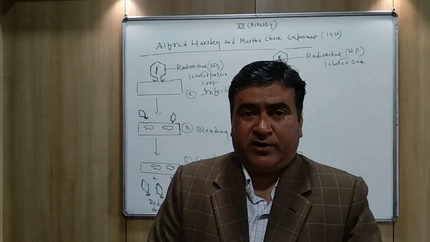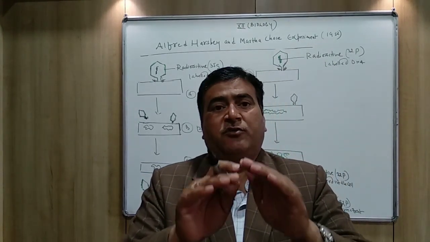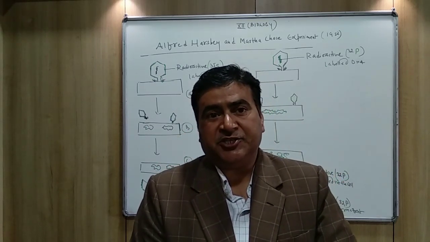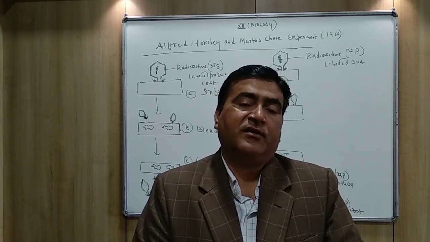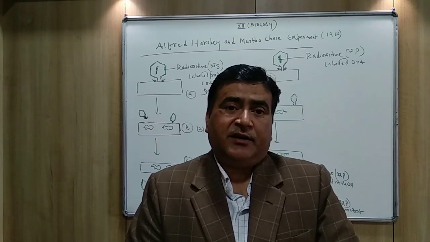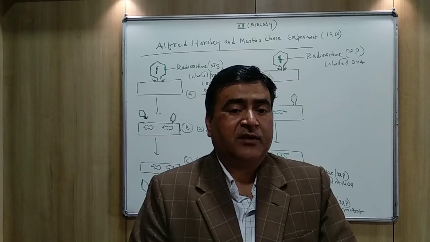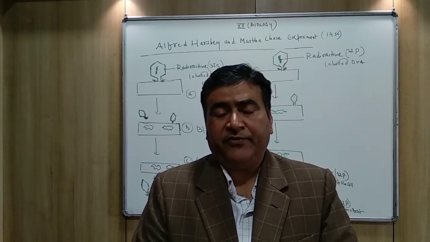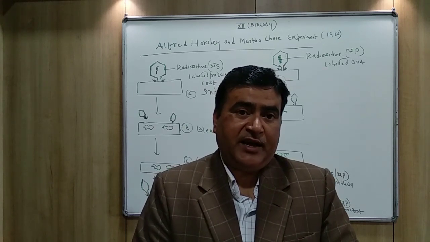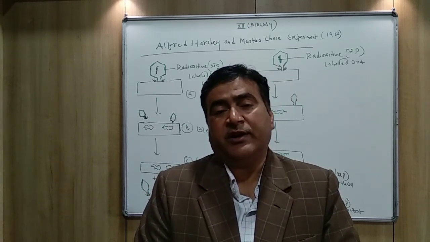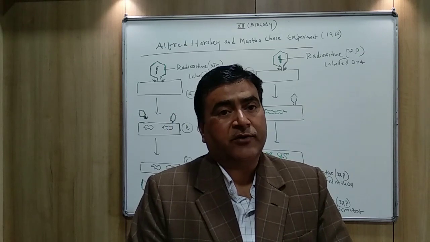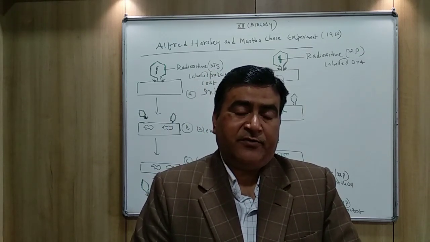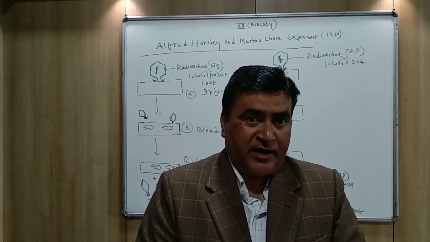The protein coat is present outside the nucleic acid, while the nucleic acid, whether it is DNA or RNA, is present in the center, surrounded by the protein coat. Means the virus has mainly how many components? Two components, the protein coat and the nucleic acid, whether it is DNA or RNA.